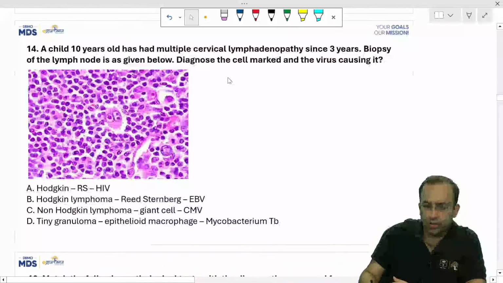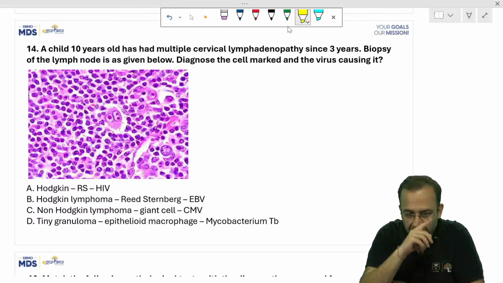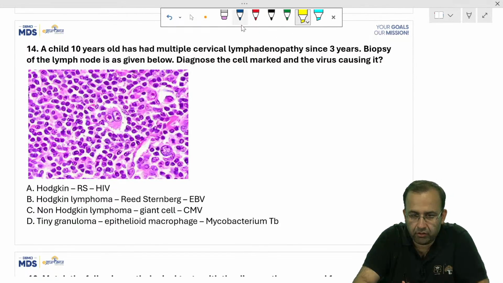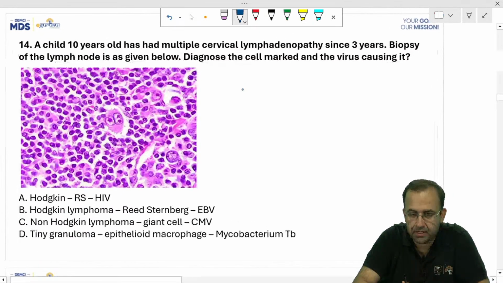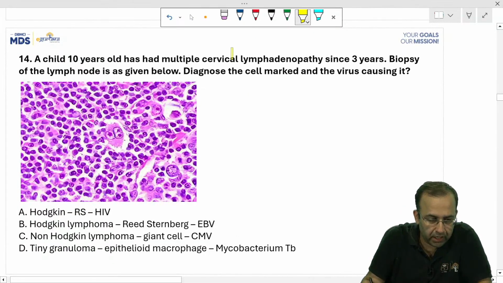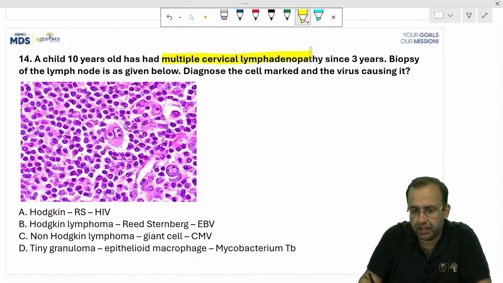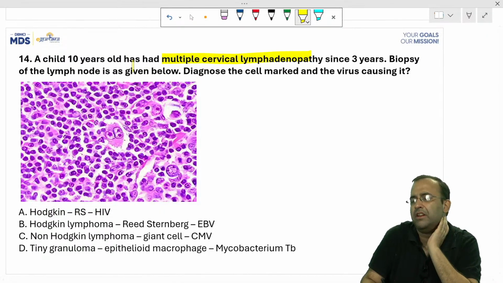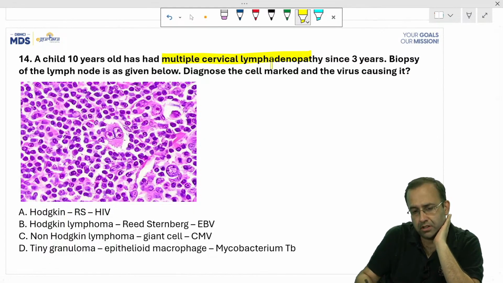Now have a look at this one now. Simple, straightforward question, I am saying so because the image itself is self-explanatory. A young child had multiple cervical lymphadenopathy since 3 years. Biopsy of the lymph node is given below. Now, the options itself say Hodgkin's, non-Hodgkin's.